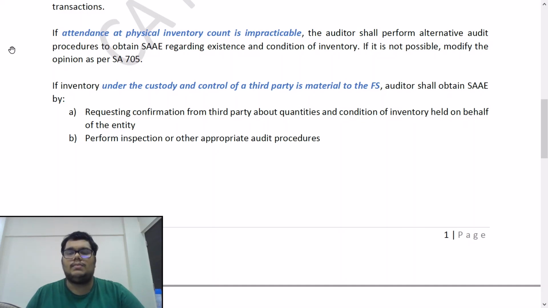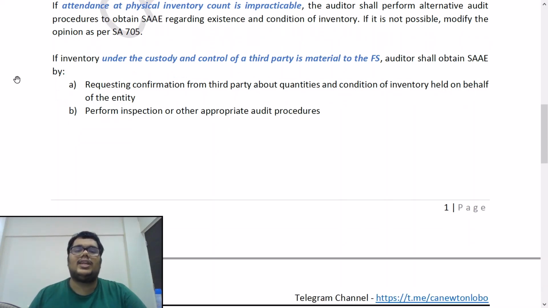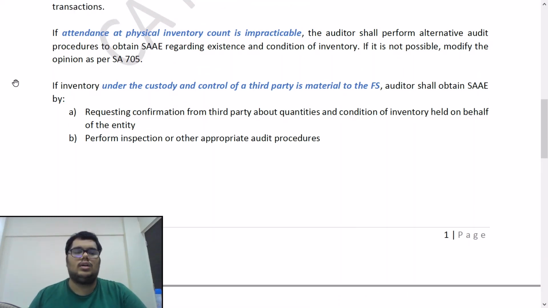And if it is not possible to do any kind of alternate audit procedures, he should modify the opinion as per SA 705. Because if the inventory is material, then he will have to obtain physical inventory count results. And if he is not even able to perform any kind of alternate audit procedures to obtain the sufficient appropriate audit evidence, he will have to modify the opinion. There would be no option.